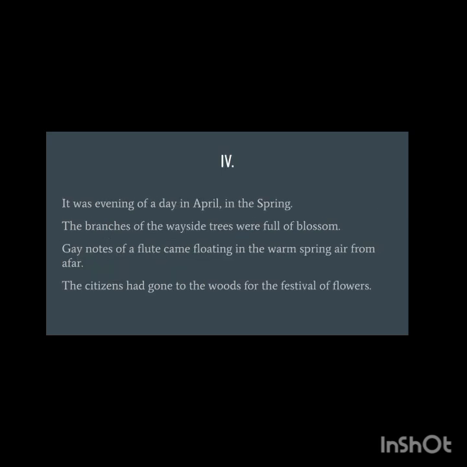A year had yet not passed. Not even a year had passed, and then the time came when they are going to meet again. We move to the next stanza. It was evening of a day in April in the spring. So please note it down. April and the spring. Direct questions are asked on this.